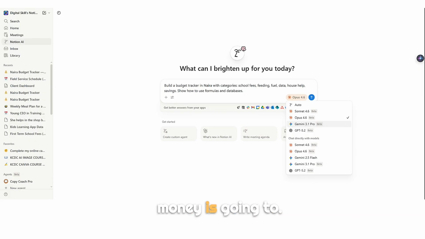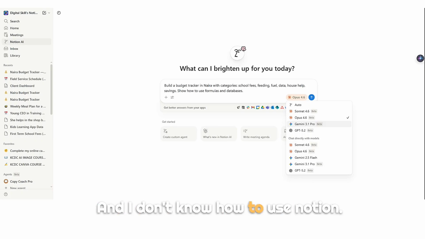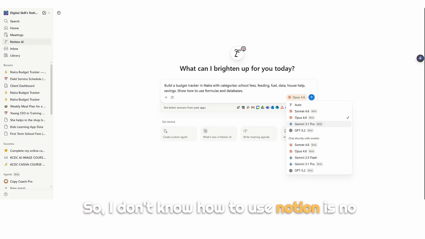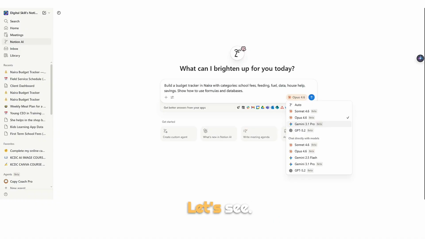My own problem is I don't know where my money is going to. I'll buy fuel, I'll buy that. I'm not keeping record. Now I want to use Notion to do it, and I don't know how to use Notion. So I don't know how to use Notion. It's no longer an excuse. You know why? Let's see.